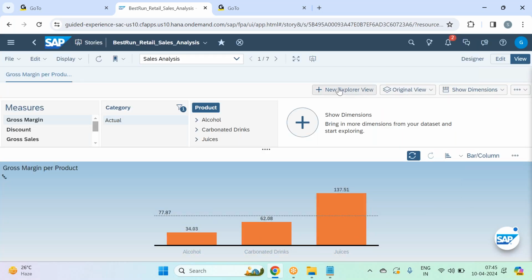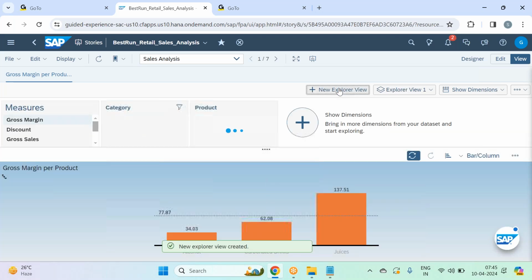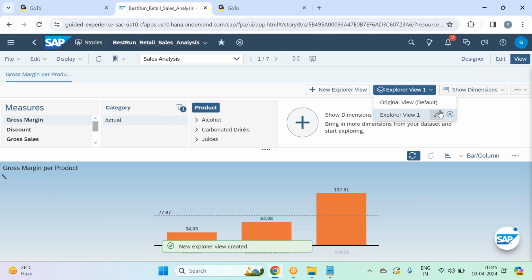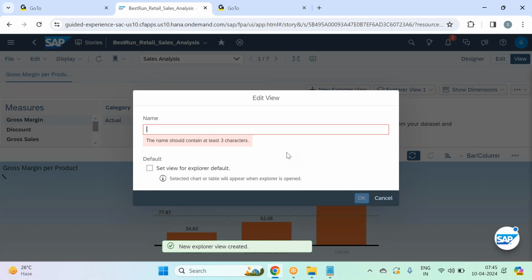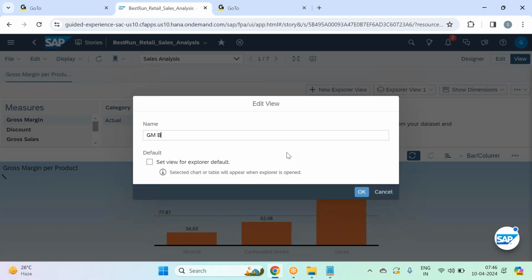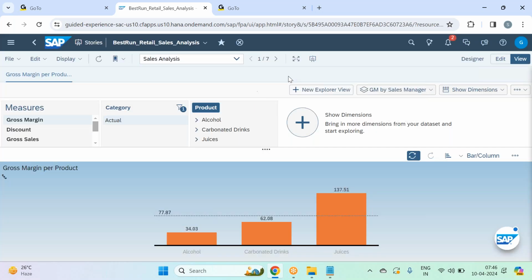Here the end user can create a new Explorer view. Here you see an option called create Explorer view. Okay. So I rename it: I would like to see gross margin by sales manager. I would like to see this gross margin by different sales managers.